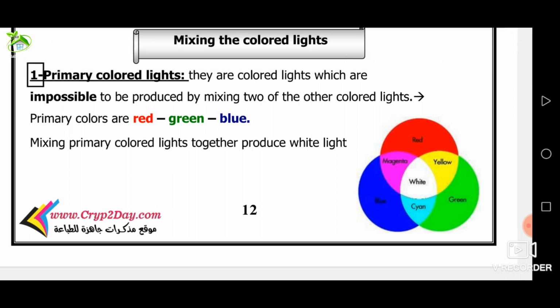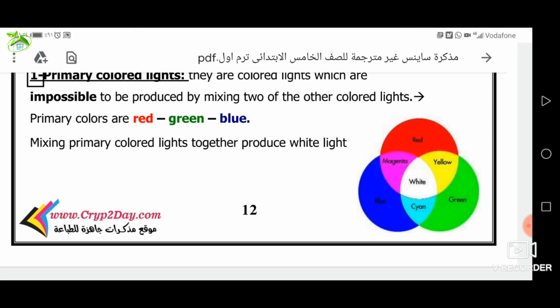Okay? Secondary colored lights are colored lights that are produced by mixing two of the primary colored lights, such as yellow, magenta, and cyan. When we mix red with green, yellow will be produced. When we mix red and blue, magenta will be produced. And when we mix blue with green, cyan will be produced.